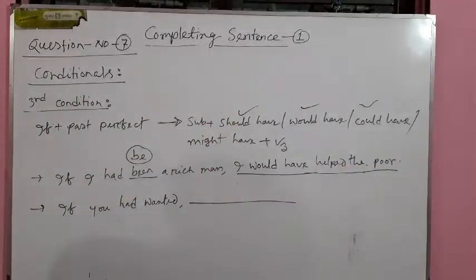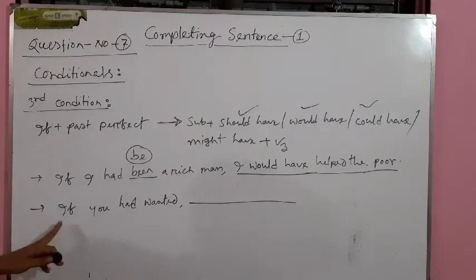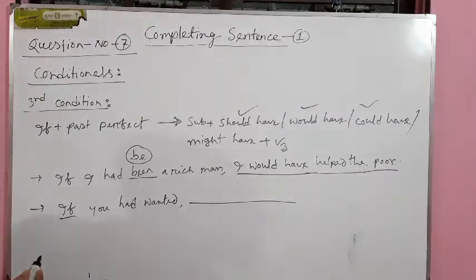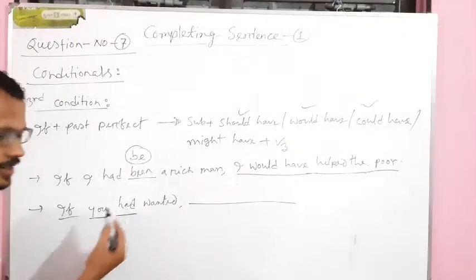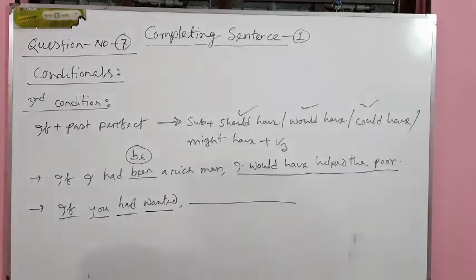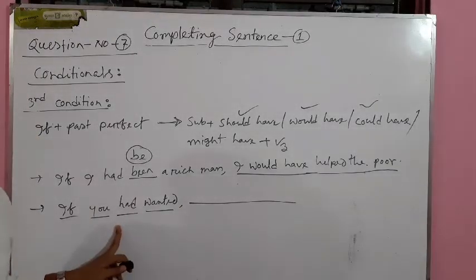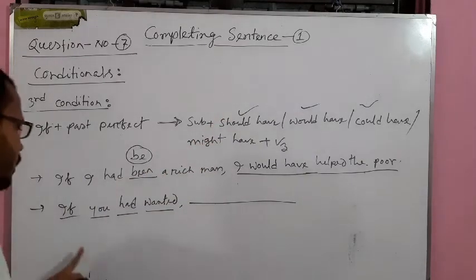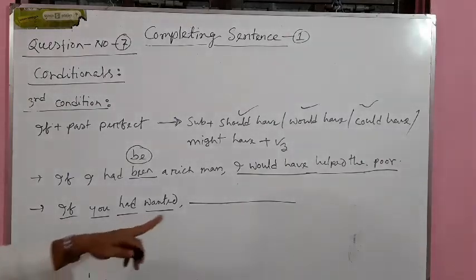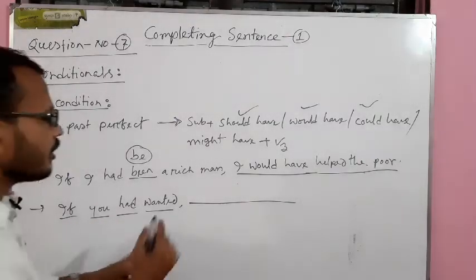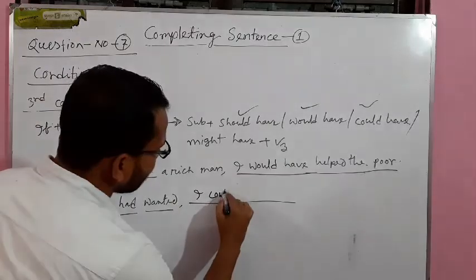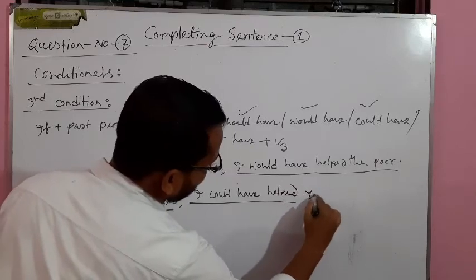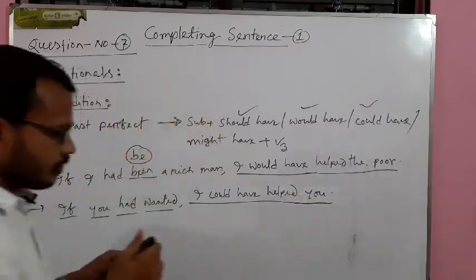Let's go to the second sentence and the last sentence of the conditionals. If you had wanted, the sentence starts with if. You is our subject, had is the auxiliary verb, and wanted is our main verb. So this sentence is also in past perfect tense. So in case of past perfect tense, we have to follow the third conditional. So try to solve the next part of the sentence. If you had wanted, I could have helped you. Okay, this is actually the rules.